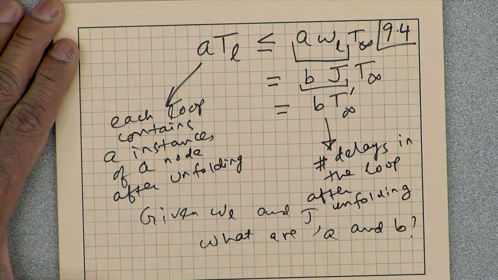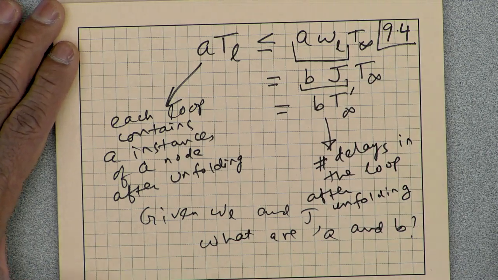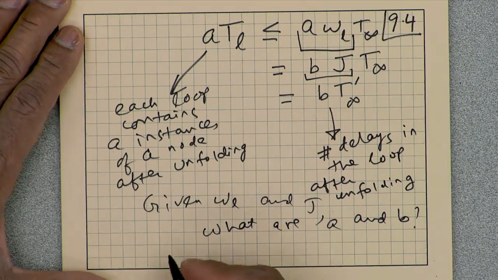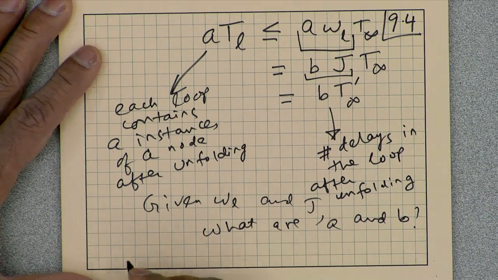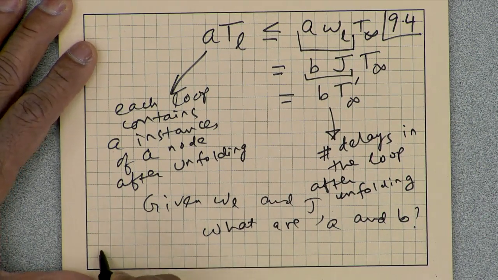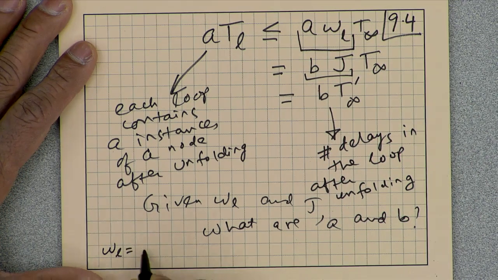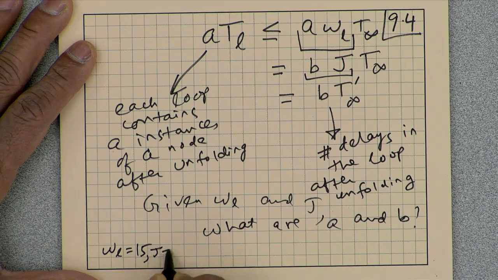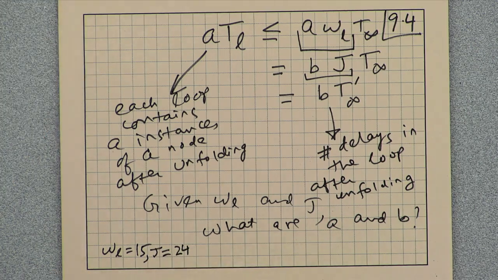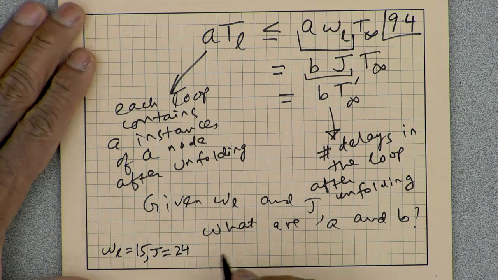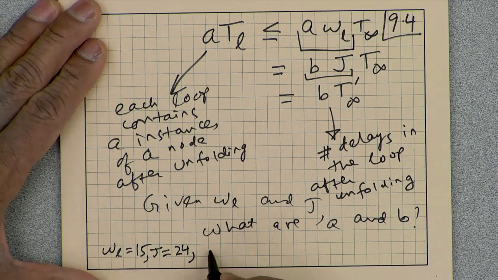To give you a very simple example, let us say that W L is 15 and we want to unfold this by factor, let us say 24, as an example.